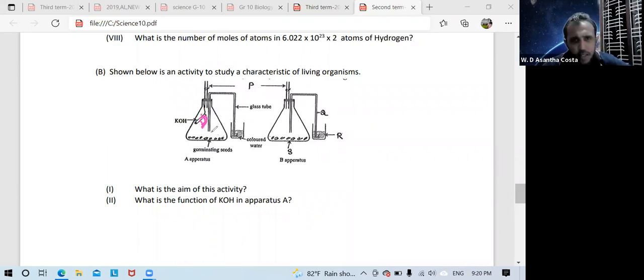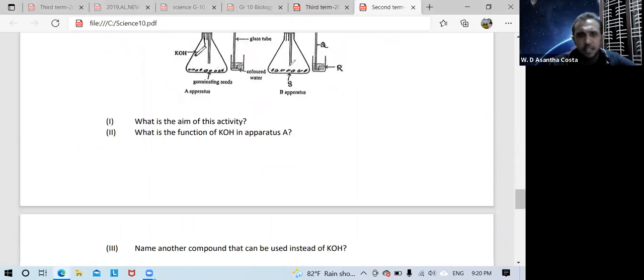Then what happened? Here, gas volume reduced. Because of the gas volume reducing, the pressure here also reduced. Then from high pressure to lower pressure, the water level comes up. That water means the colored water here. Therefore, it comes up. That is the main reason. Then you can write the answer in here.